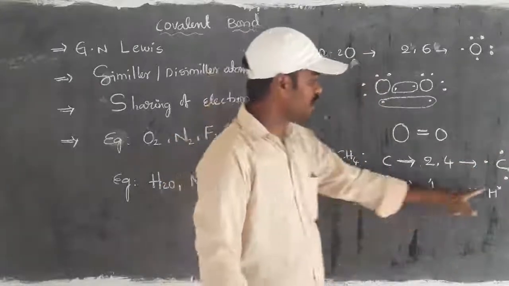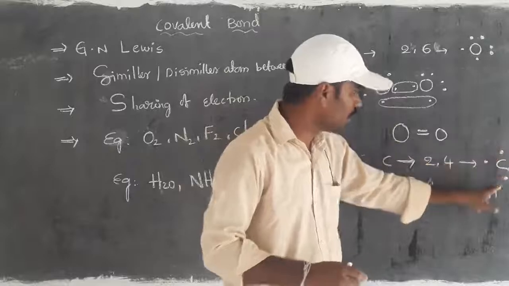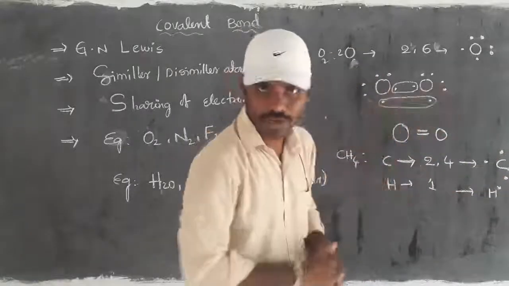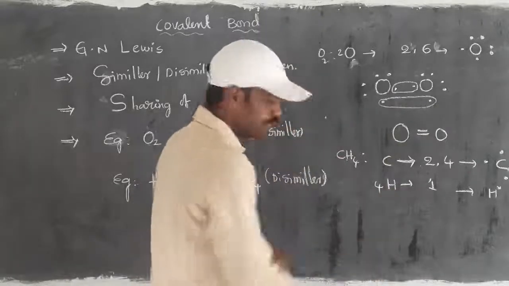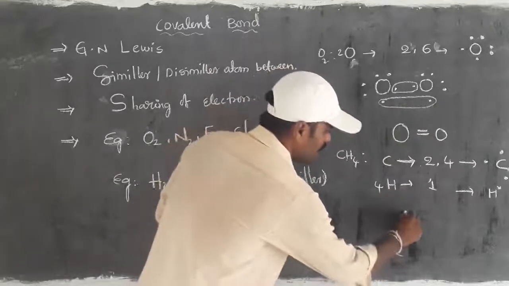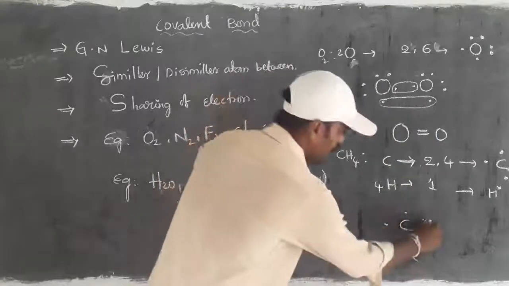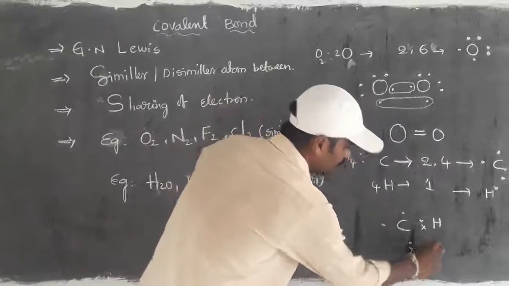Here electrons are shown with two different symbols, one is a dot and another one is a cross, because it is easy to identify which electron belongs to a particular atom. Then on combination, here we require four hydrogens, right? For that this is the method: four unpaired electrons, and each is contributed by an electron from a particular hydrogen.